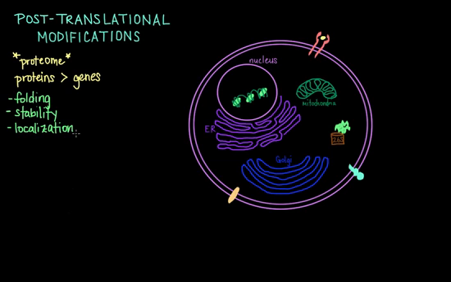Other modifications occur after folding is completed and a protein has been localized to its proper cellular locale. These modifications serve to alter the biological activity of the protein, either by activating or inactivating catalytic activity, for example. Some other modifications serve as markers that target a protein for degradation.